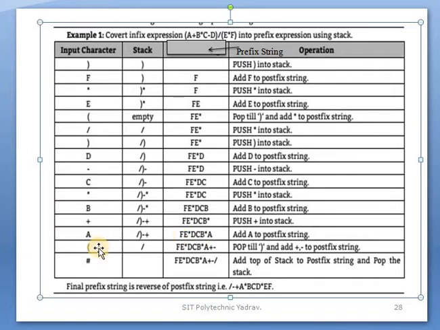After that, the left parenthesis is reached, so pop everything, meaning the plus and minus are popped into the prefix string. After that, the string is finished, so the last remaining operator, division, is popped onto the prefix string. After that, the final prefix string is the reverse of this string. The string is reversed in this way.